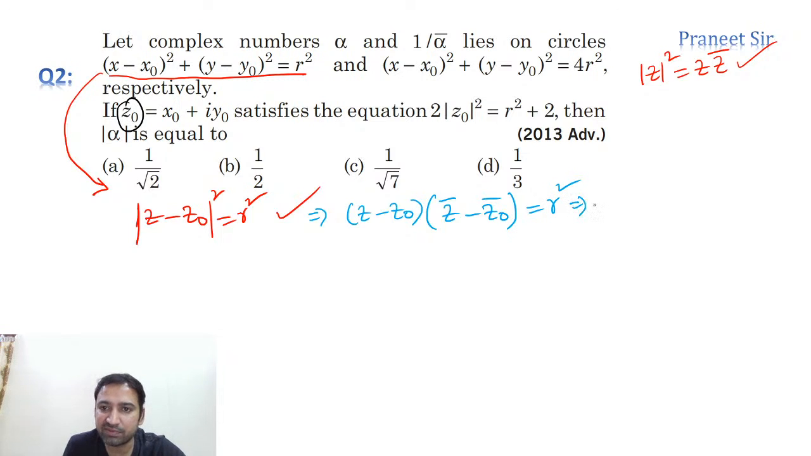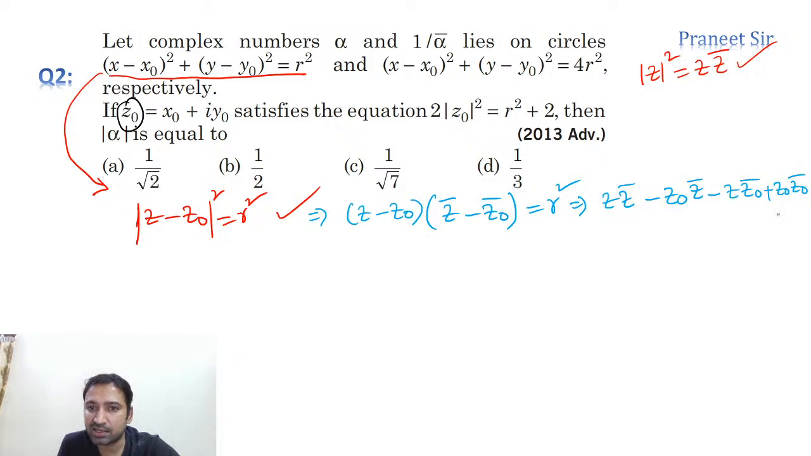If you multiply this, what do we get, guys? Z into z bar is mod z square only, minus z naught into z bar, next minus z into z naught bar, plus z naught into z naught bar is equal to r square. Let's take one more step here.